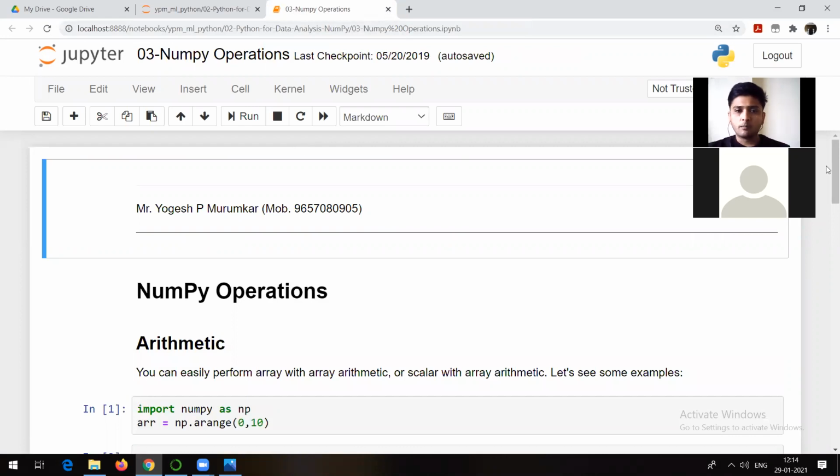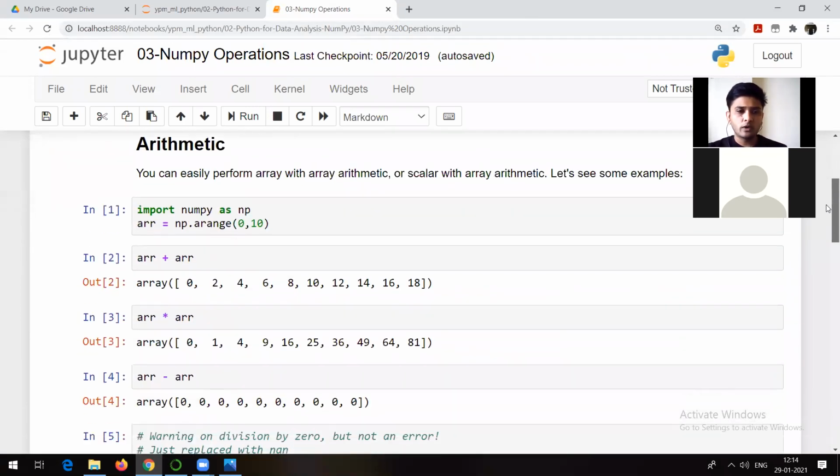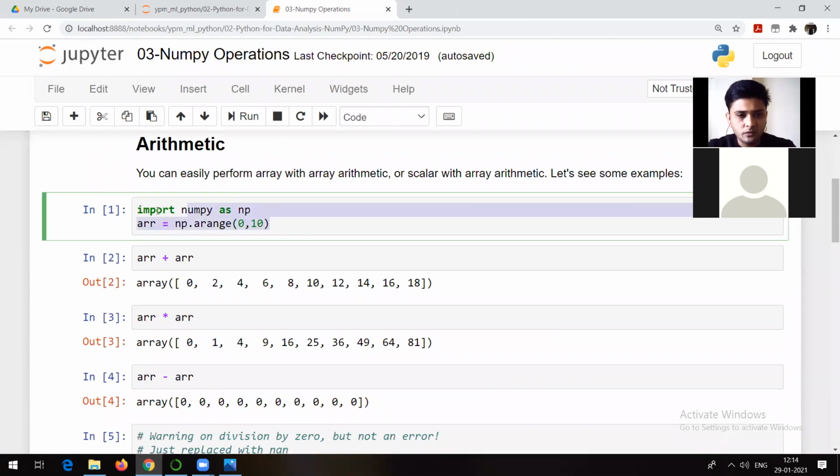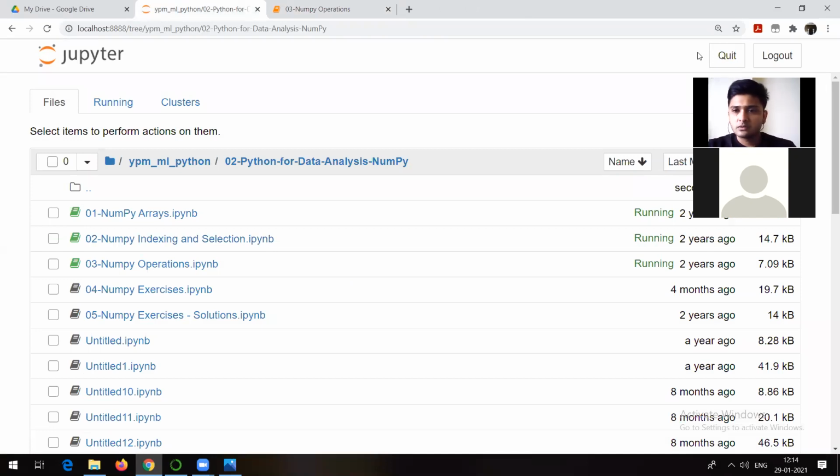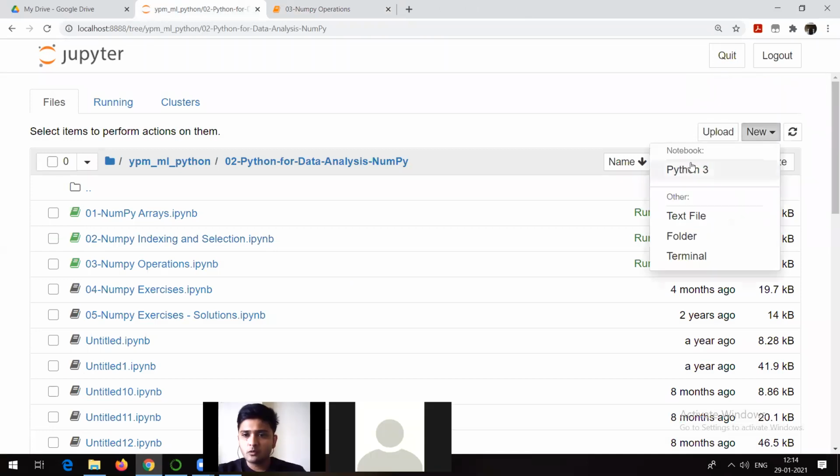And now talking about NumPy operations. So you can add array plus array, right? So see this one. Suppose, let me show you why we are actually discussing this. So let me go here and let me open a new notebook.